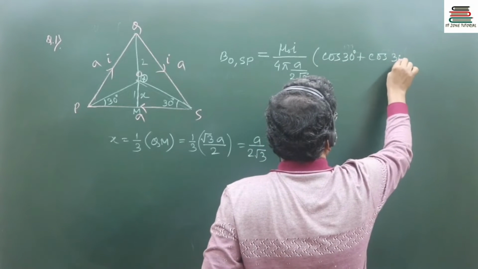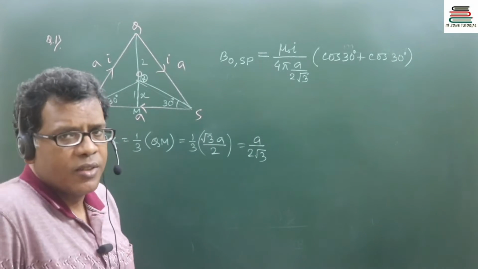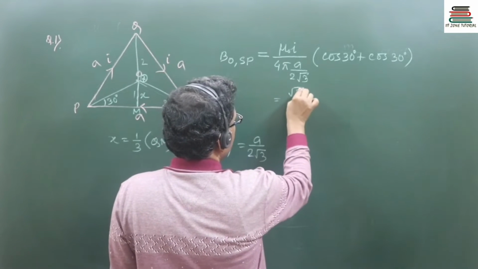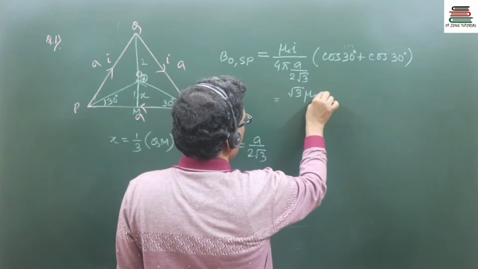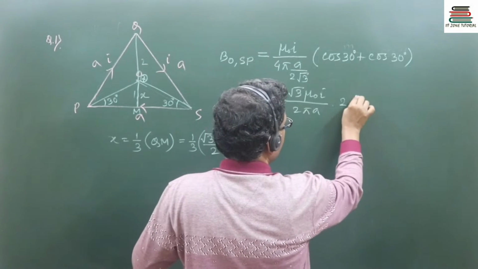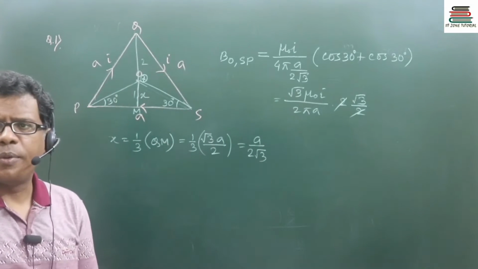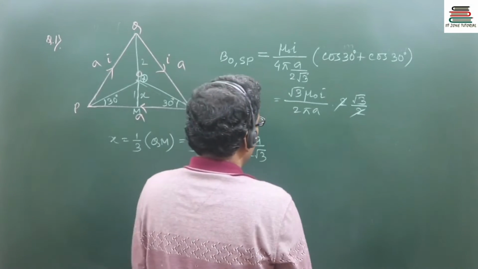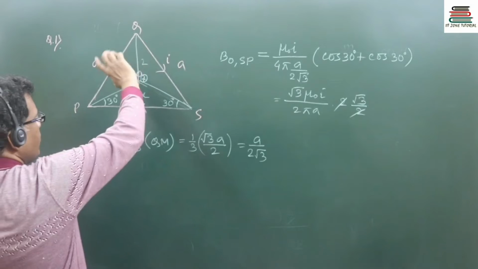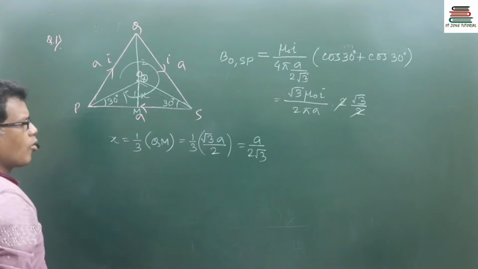You must remember the formula: when we take the interior angles at the ends, we use cos plus cos. So here it will be √3 mu naught I by 2 pi a, into twice cos 30. Cos 30 each is √3 by 2, so there are two such values. This is against one wire. The magnetic field due to all three will be the same in direction, as the direction of current is overall clockwise.